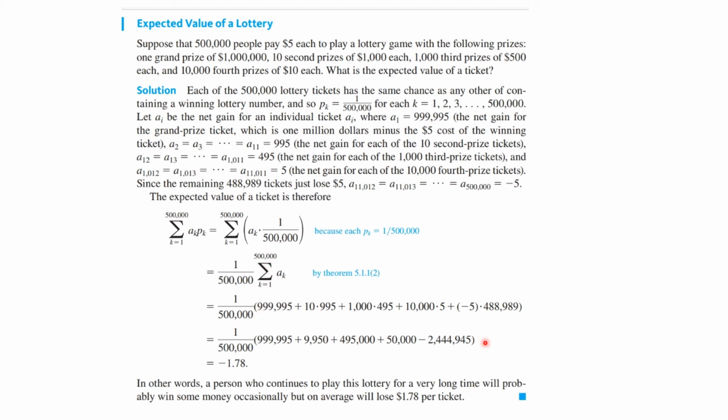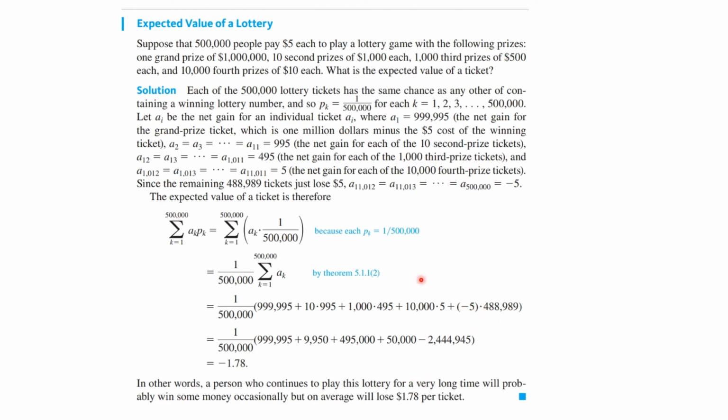Now, many of these are losing tickets, and all the ones that lose will lose this much, but some will win. So this is 1 over 500,000, and the first place winner gets this, the 10 second place winners get this, and so on and so forth. But we come down to here, this is minus 5 times that number.